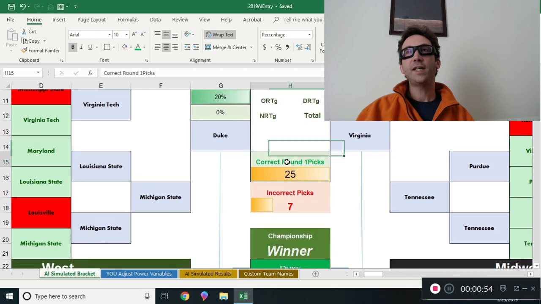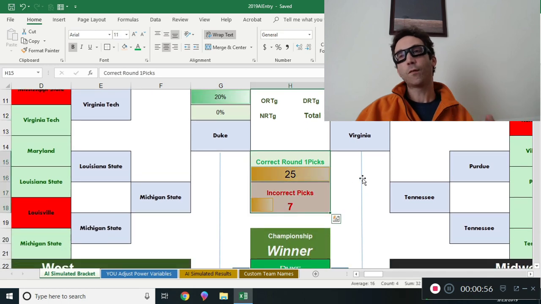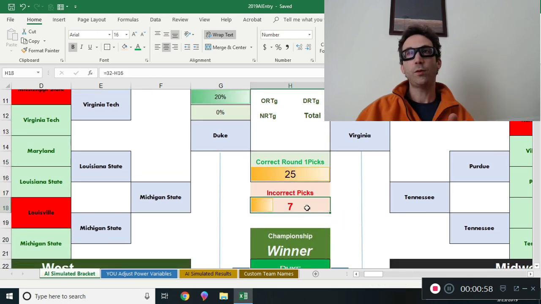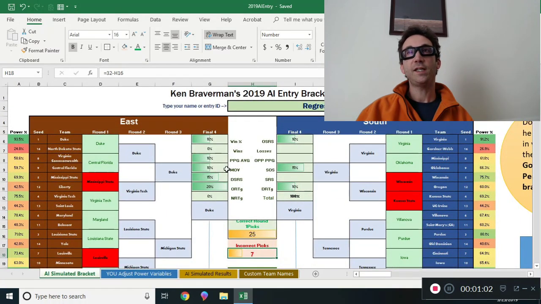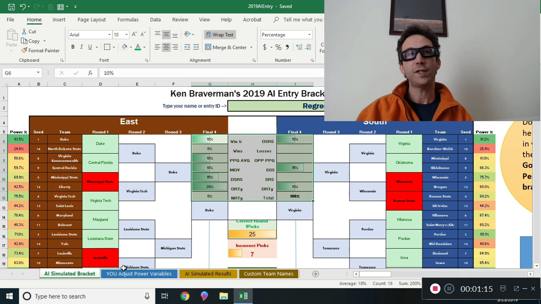And this is going to tell you how many of the round one picks you would have won with this formula and how many you would have lost. I was unable to adjust any of these numbers and get them to come up with 32-0 and no losses. Couldn't do it. This is the best I was able to do, 25-7. You might be able to do better because there are infinite combinations of these percentages.